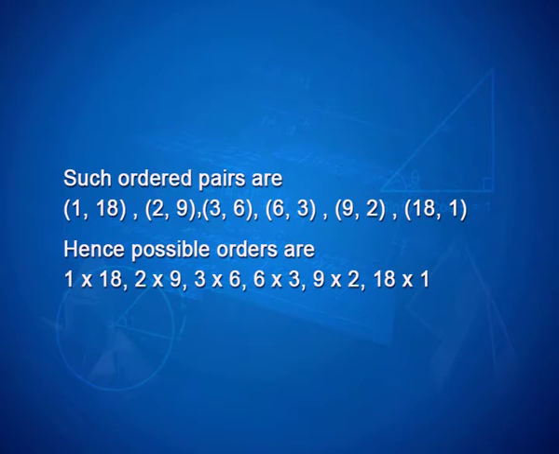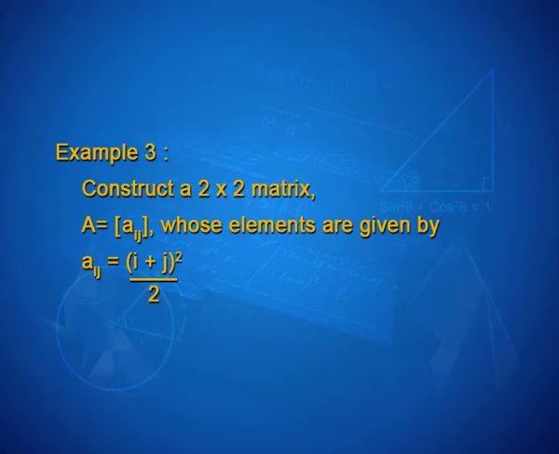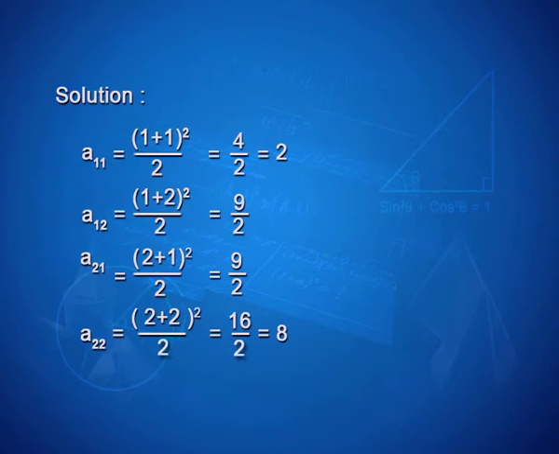and 18 by 1. Look at this example on your screen. Construct a 2 by 2 matrix A having elements aij, whose elements are given by aij is equal to (i plus j) whole square upon 2. For the first element a11, we have (1 plus 1) square upon 2, that is 4 upon 2. So, a11, the first element, is 2.